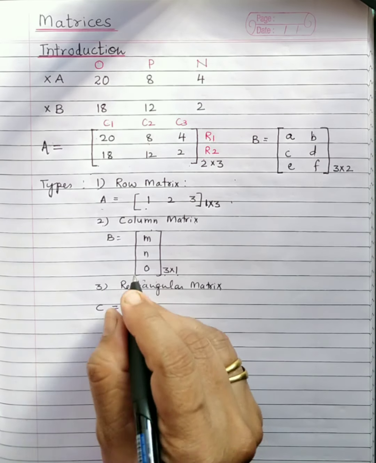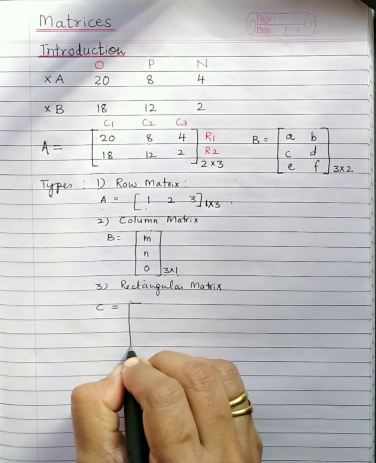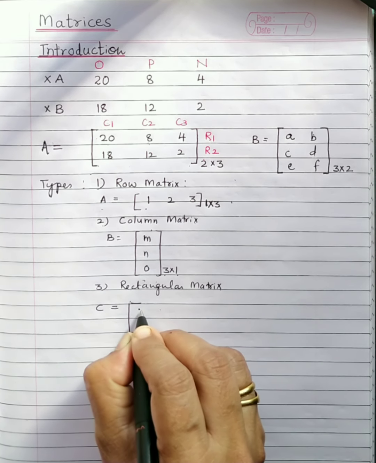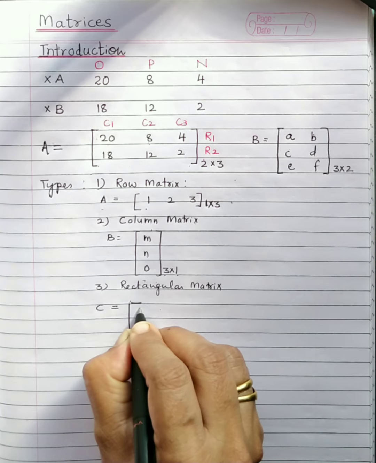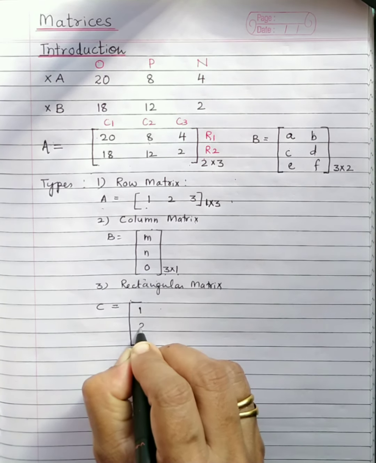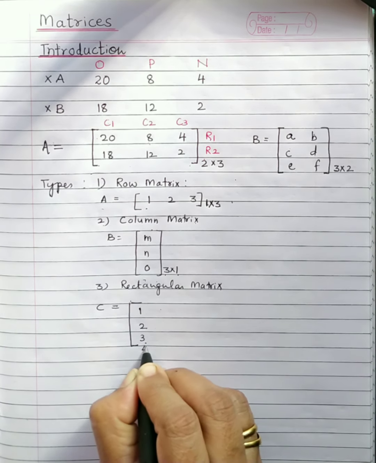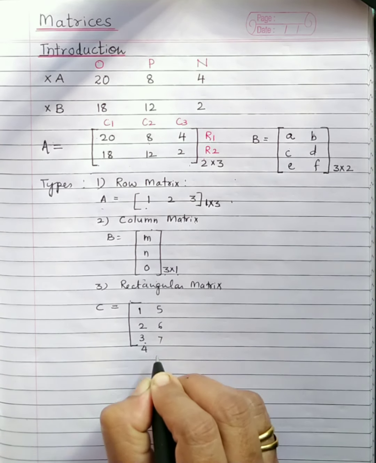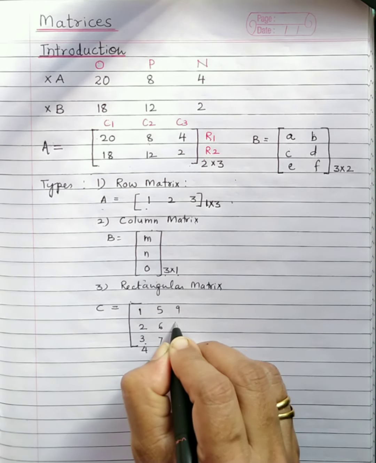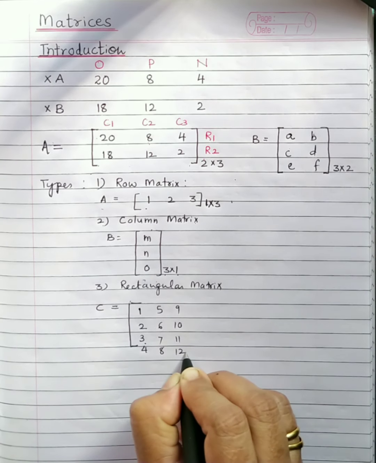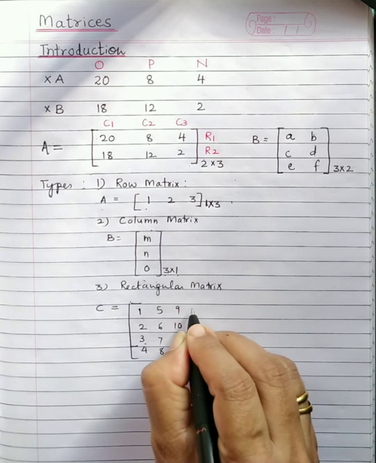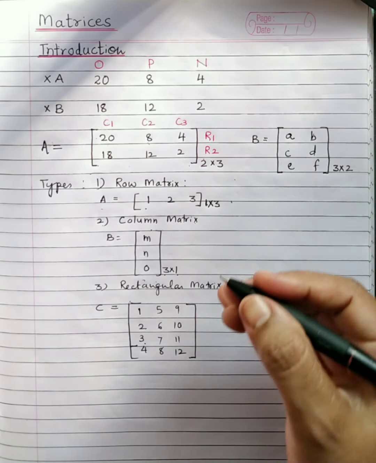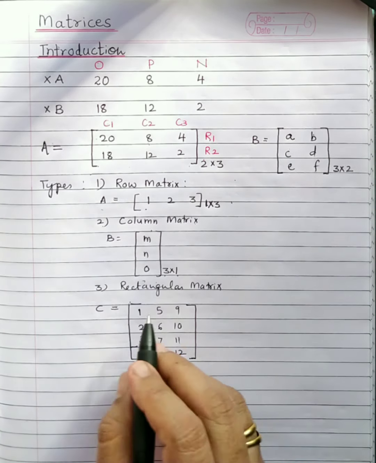So if I am writing, say, any number of rows here, say 1, 2, 3 and 4. Then here 5, 6, 7, 8, 9, 10, 11, 12. These elements are just to explain to you. They do not have any significance right now. Just to understand the types and order. That is the only concern I have here.